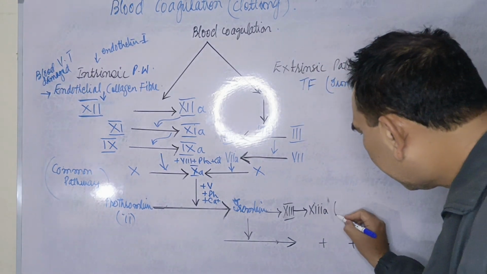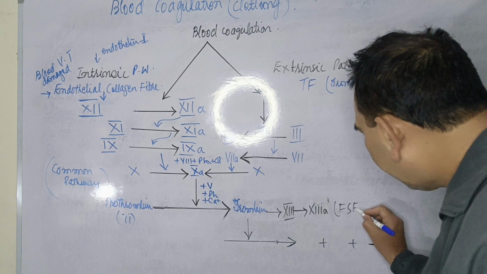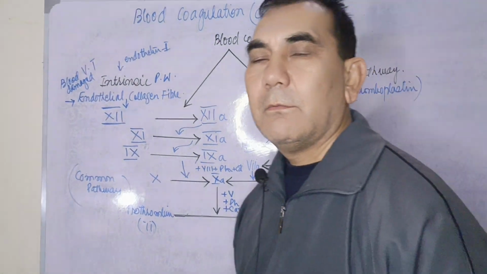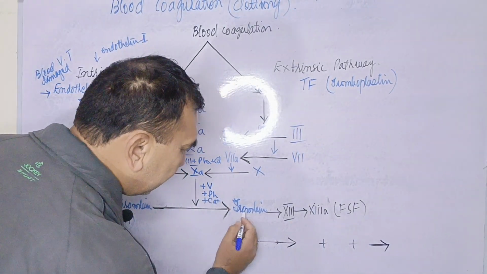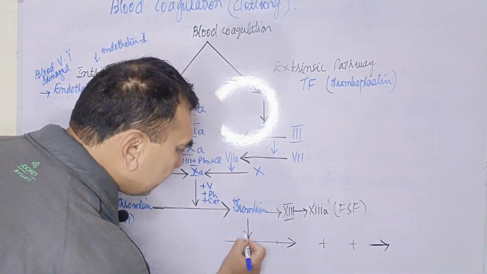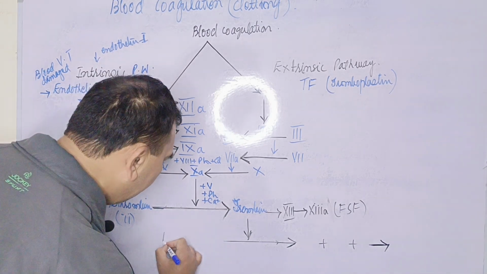The name of this 13A is called the FSF, fibrin stabilizing factor. And again thrombin also acts on the fibrinogen.